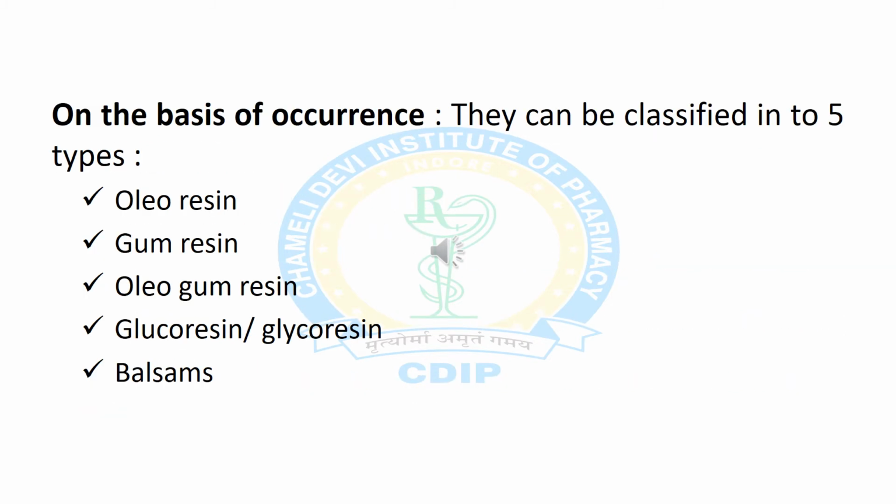Next classification is based on their occurrence. They can be classified into 5 types. First is oleoresin. It is a mixture of volatile oil and resins. Second is gum resin. It is a mixture of gummy products and resins. Third is oleogum resin. It is a mixture of volatile oil, gummy products and resin. Next is glucoresin or glycoresin, when resins are mixed with sugars. And last one is balsams.